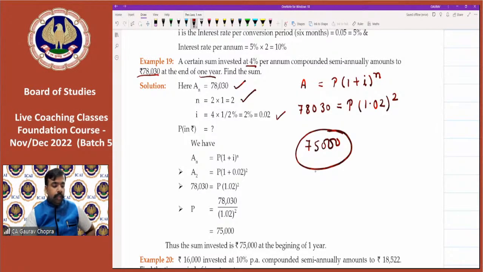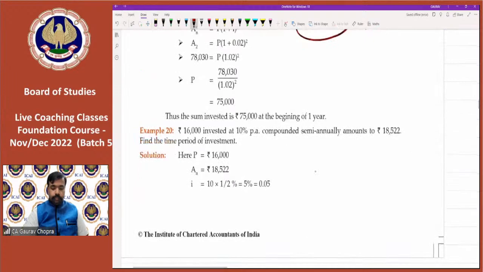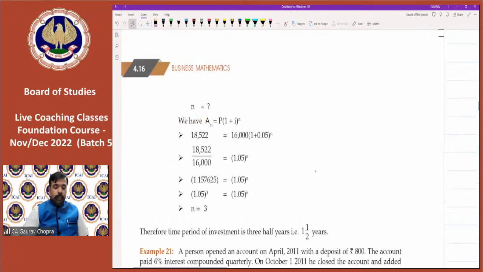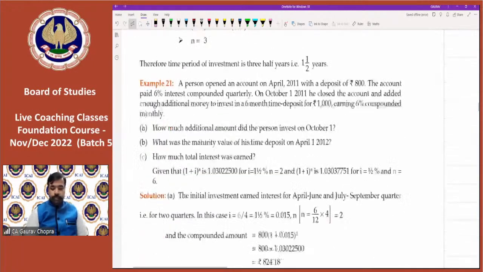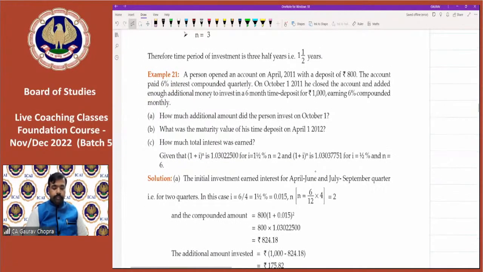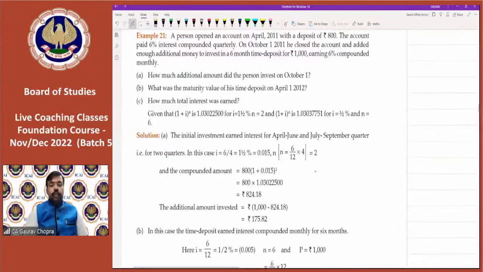So this is your correct answer. Using the memory function, you can do all these calculations very fast. Now 20 is a similar question we have done. Now 21. We will move towards question number 21.